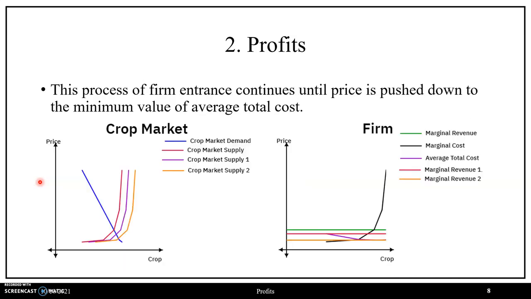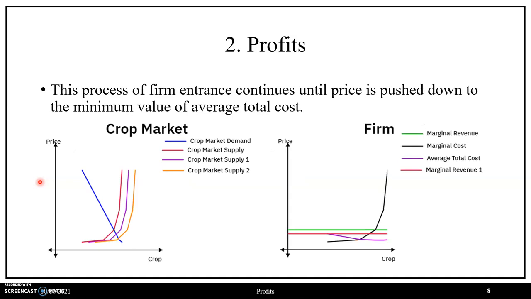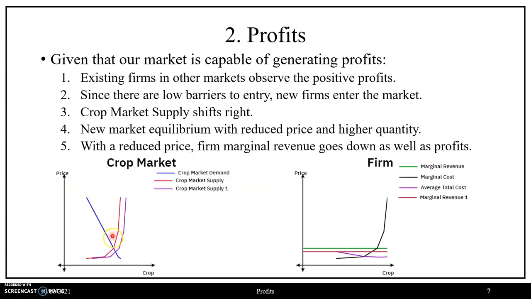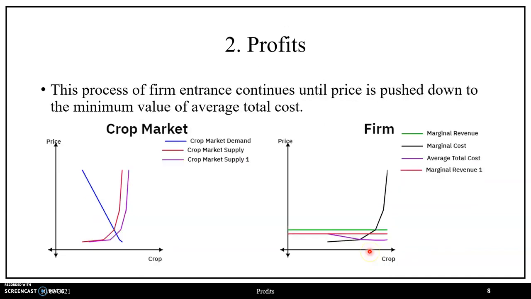And we saw the case in our initial example of when they were incurring positive economic profits, in which price was strictly greater than average total cost from when we were going from marginal revenue to marginal revenue 1.